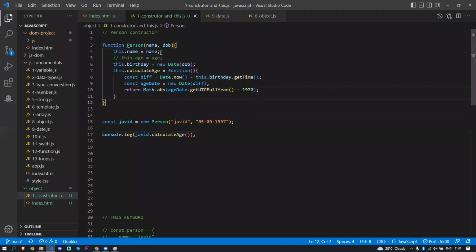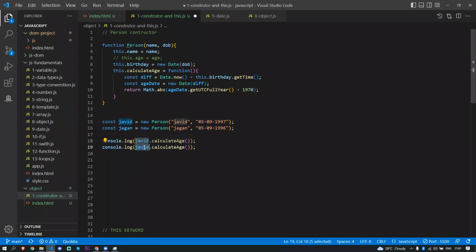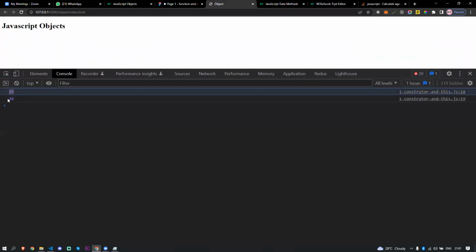So the function constructor, we want to make that an object. So we are using the new keyword in front of Person. It should return an object. So for the object, we set all the properties using the this keyword. This is going to point to the Person object. We are setting each and every new name, whenever you call this new keyword for Jagan. This one is Jagan, and I'm going to pass something here, 96. The age should be 26. I want to return 26. If I do this now, what I'm going to get is this is 25, this is 26.